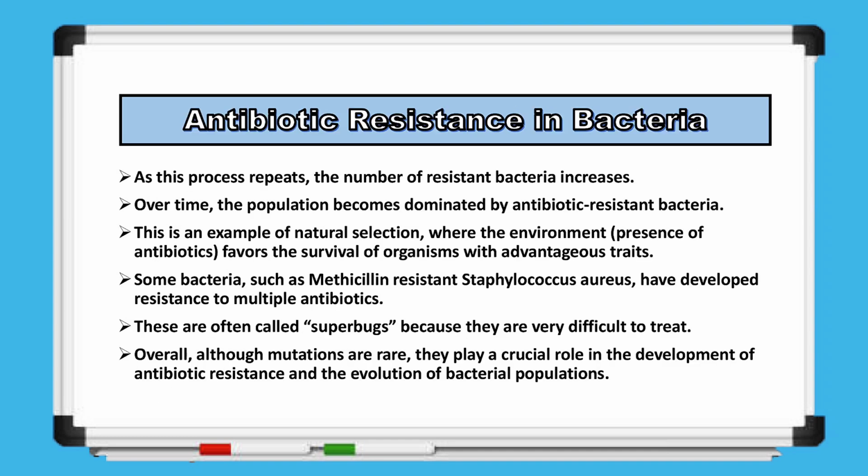As this process continues, the number of resistant bacteria increases in the population. Over time, the population becomes dominated by antibiotic-resistant bacteria. This is natural selection in action, where the environment, the antibiotic, selects for individuals with advantageous traits, resistance. In some cases, bacteria such as methicillin-resistant Staphylococcus aureus, known as MRSA, have developed resistance to multiple antibiotics. These are often called superbugs because they are very difficult to treat.